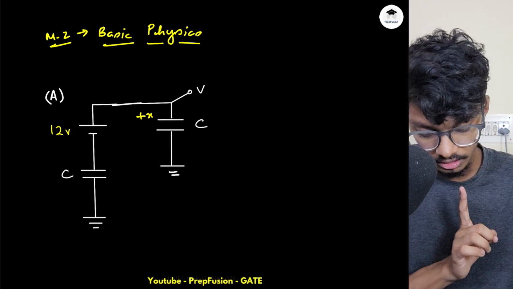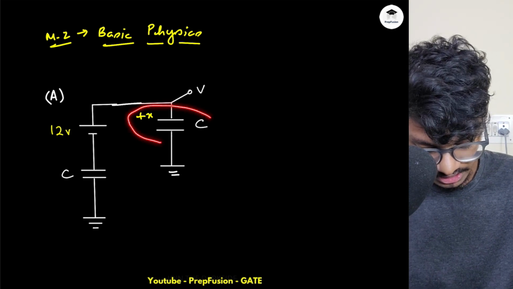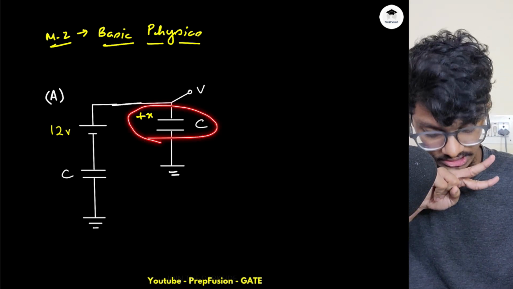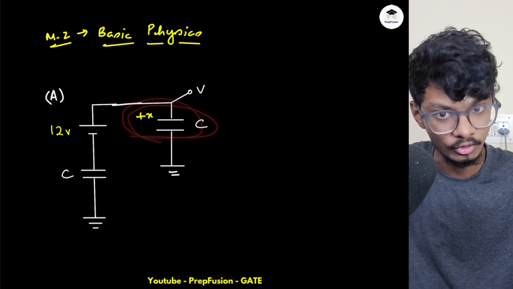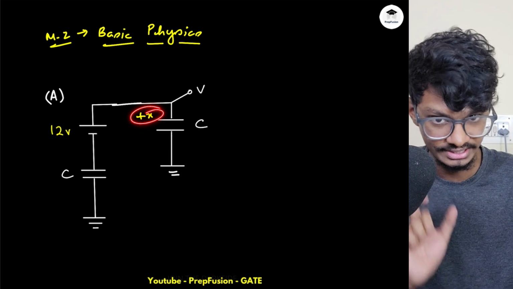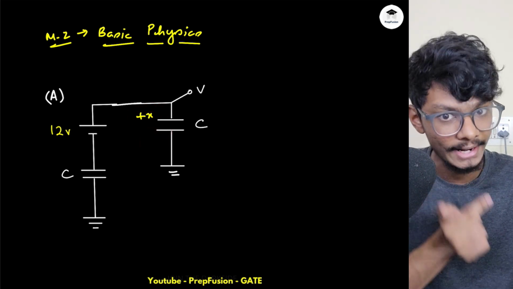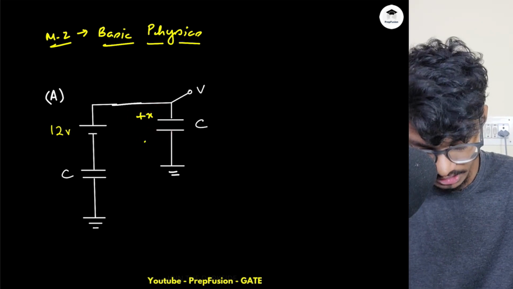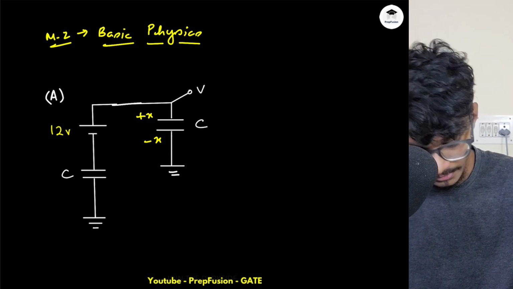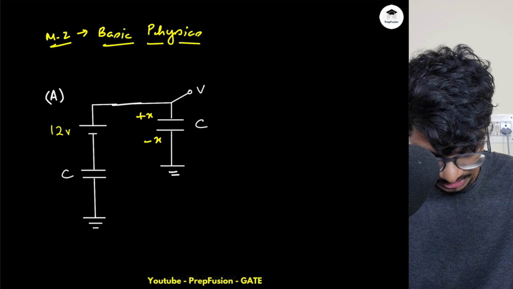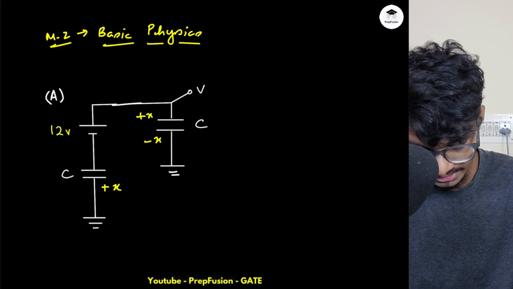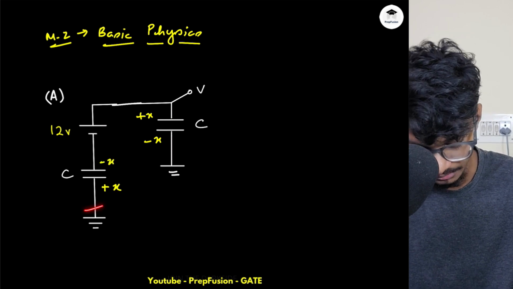Now one important thing to note here is the total charge across the capacitor should be 0. That is what we are taught in physics, right? So if this plate has plus x of charge, this plate will have minus x of charge, if you remember it correctly. So total charge should be 0. And again, this plus x is flowing through this whole loop. It is incoming in this plate and exiting in this plate. So this will develop plus x and minus x.